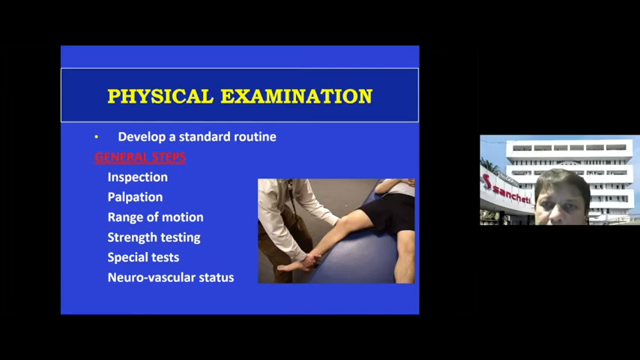If it is a chronic condition with a trauma 3 months ago, then you're dealing with some internal derangement, like a ligament injury or a meniscus tear, or it can be a cartilage injury. While if there is no trauma and the age is above 50, you're dealing with a degenerative condition. So please keep that in mind.